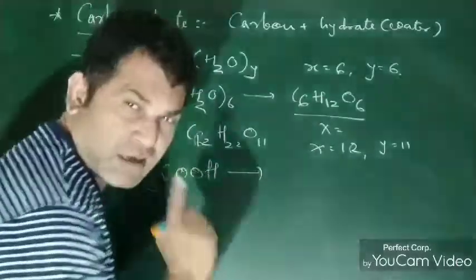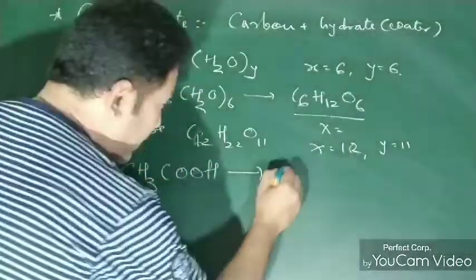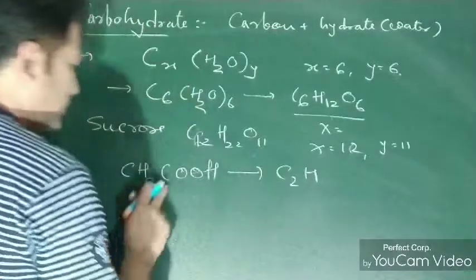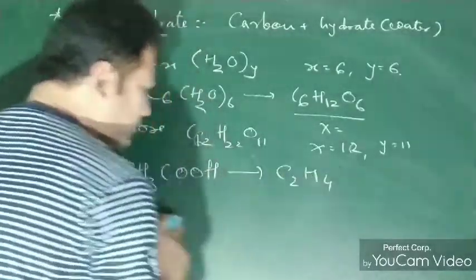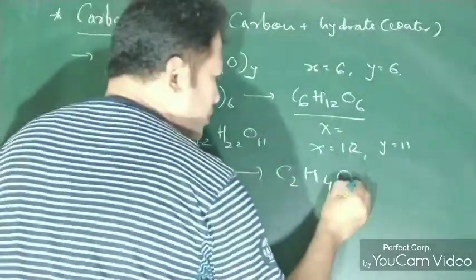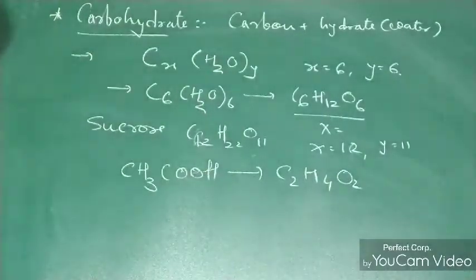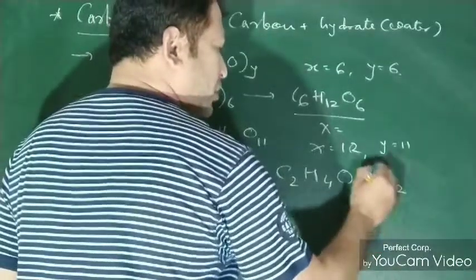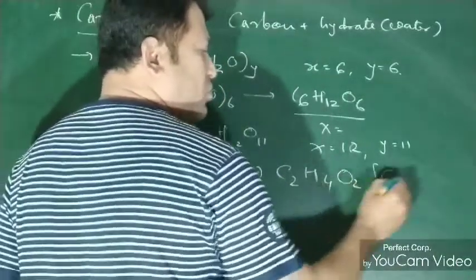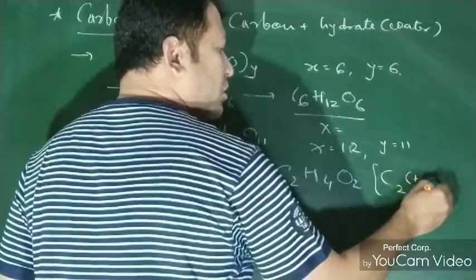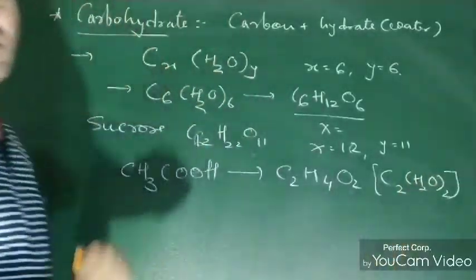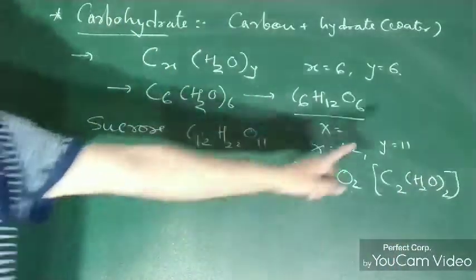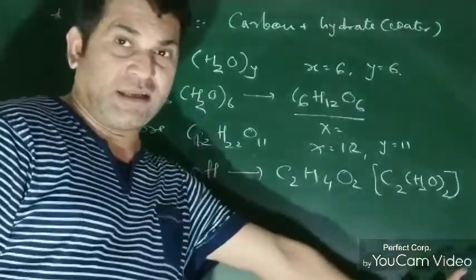If I write the general formula of this acid, then C2H4O2. If I write it like this, C2 times, and taking 2 common, H2O twice. This is also there.